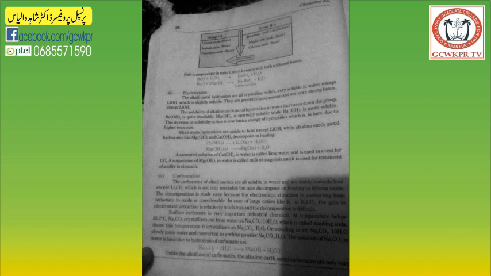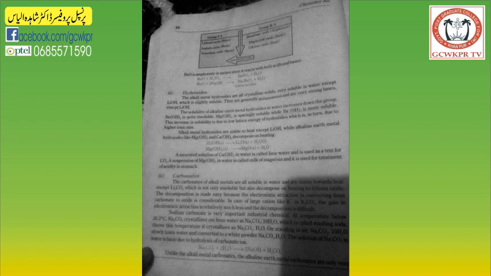The solubility of alkaline earth metal hydroxides in water increases down the group. Beryllium hydroxide is quite insoluble. Magnesium hydroxide is sparingly soluble while barium hydroxide is more soluble. This increase in solubility is due to low lattice energy of hydroxides, which is in turn due to higher ionic size.